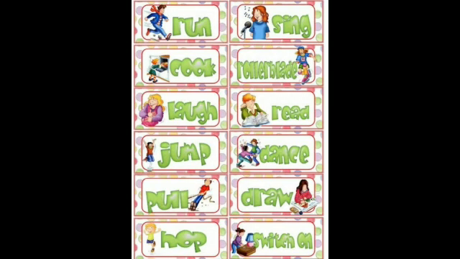Verbs: run, sing, cook, laugh, read, jump, dance, pull, draw, hope are all verbs that are used in a sentence.